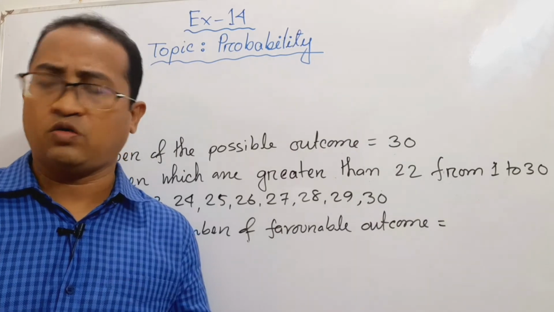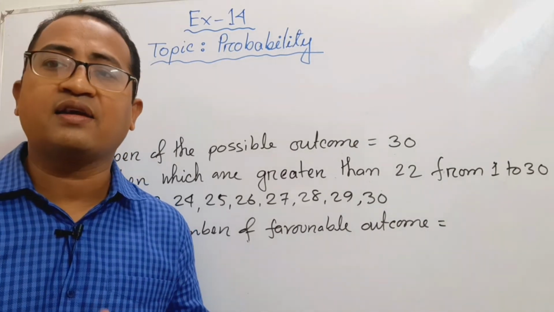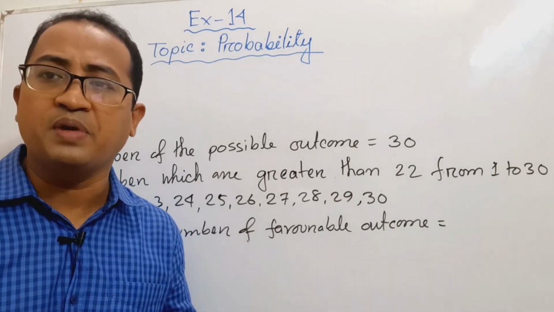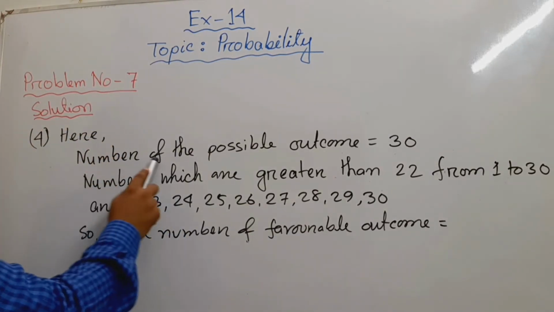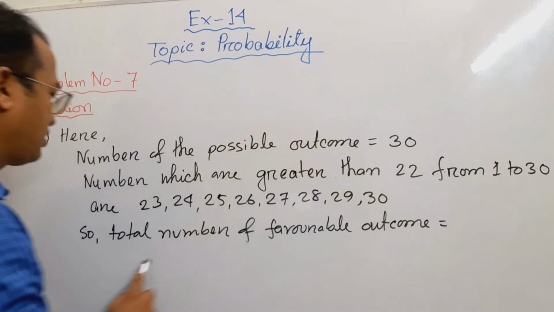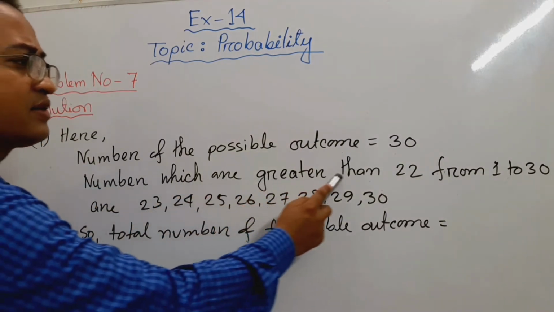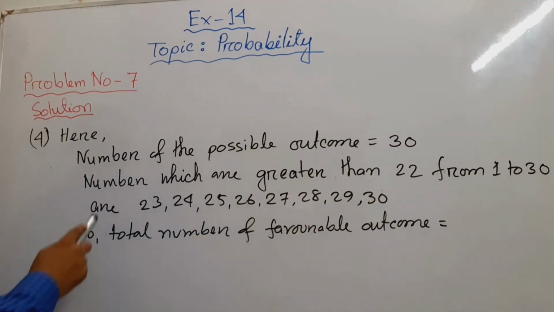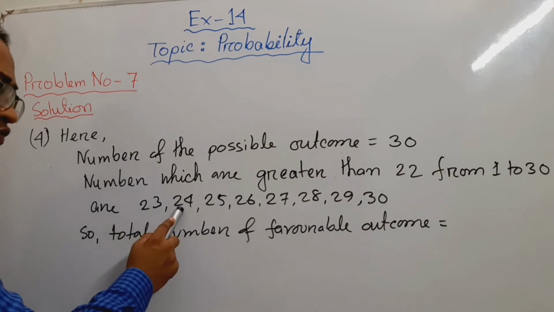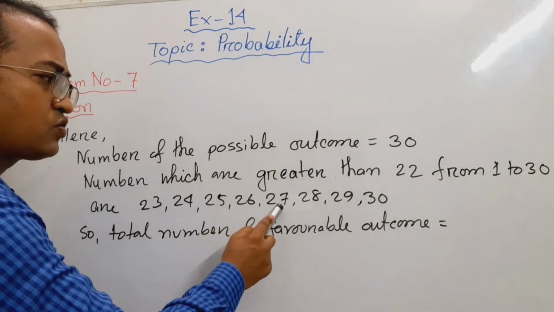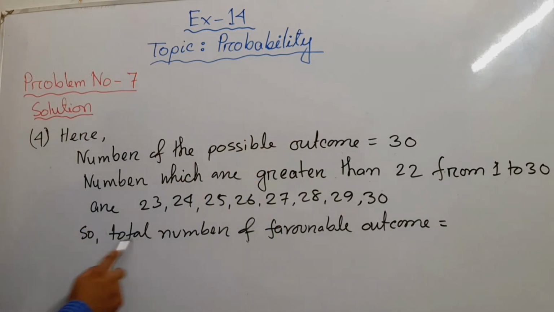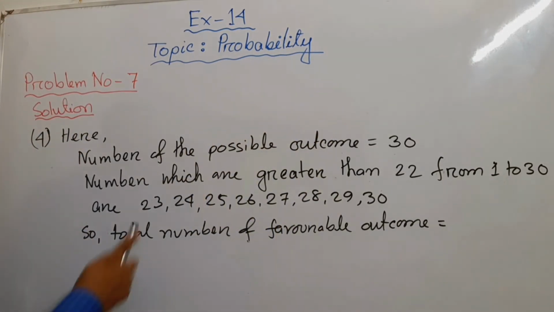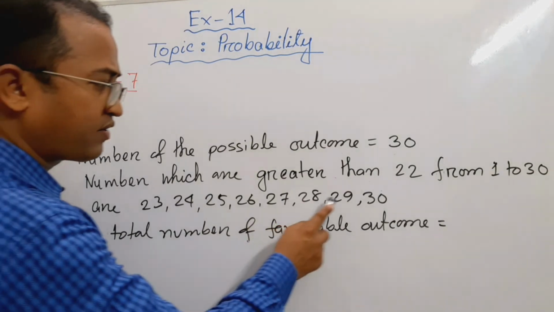Now the fourth question, a number being greater than 22. Here also the number of possible outcomes is 30. Numbers which are greater than 22 from 1 to 30 are 23, 24, 25, 26, 27, 28, 29 and 30. So the total number of favorable outcomes, look, 1, 2, 3, 4, 5, 6, 7, 8.